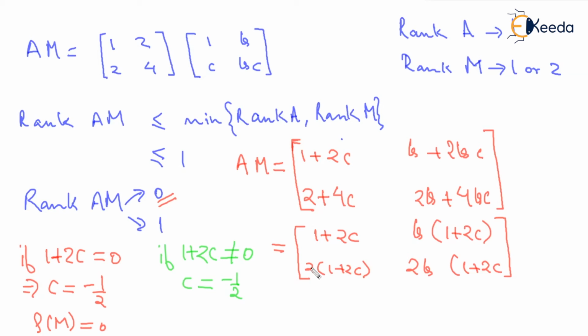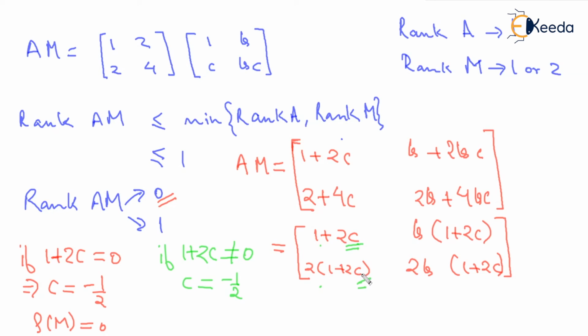In that case we'll see that at least one of the elements, let's say this one, of course this will also be non-zero. When will these elements become 0 now? 1 plus 2C is not equal to 0, so this becomes non-zero, this becomes non-zero. These two can become 0 if B is equal to 0. But does that matter?